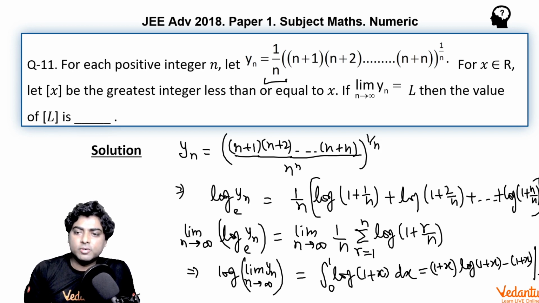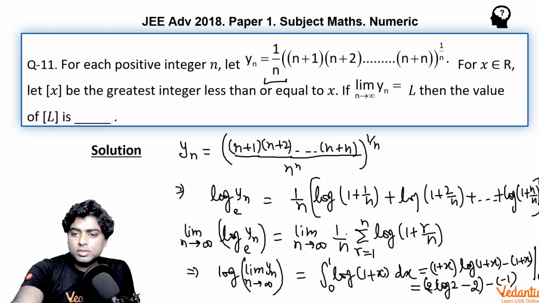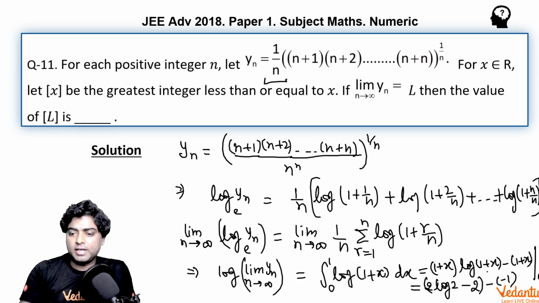After putting limits 0 and 1, at 1 it is 2 log 2 minus 2, and at 0 log 1 is 0, but you get minus of minus 1. So finally we are getting 2 log 2 minus 1.